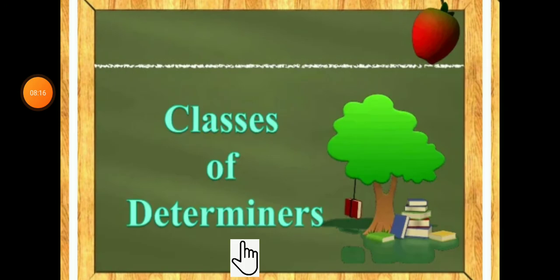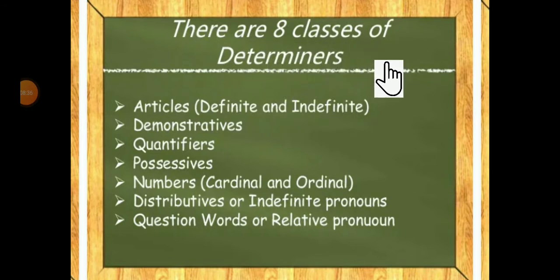Let's learn about classes of determiners. What is it? Classes of determiners. So how many types of classes of determiners are there and what are they? Let's discuss briefly with the help of the slide. How many classes of determiners? There are a total of 8 classes of determiners.